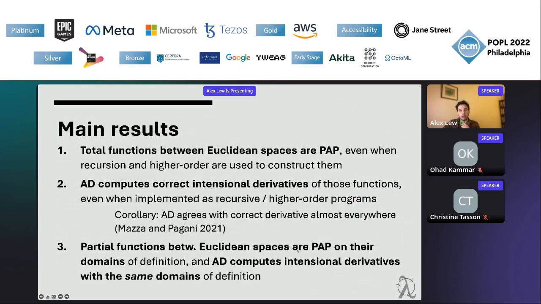But for now, I just want to summarize the key conclusions here, which is that first, even when you use higher order and recursive functions in your program, if at the end of the day, you wind up with a total function between Euclidean spaces, then it's PAP in the same sense as in the original Li et al. paper. Second, even in languages with recursion and higher order functions, AD computes correct intensional derivatives, which agree almost everywhere with actual derivatives. Third, when you have a partial function between Euclidean spaces, these results all still hold if you look at just the domain where that partial function is defined.